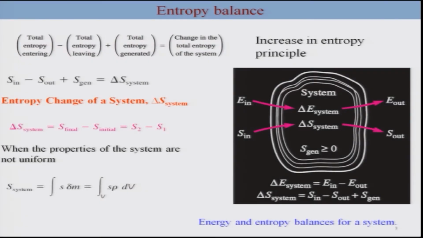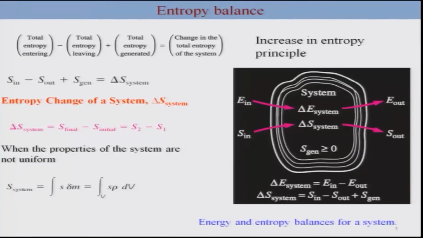Okay, welcome back. So in this particular lecture we are going to look at the entropy balance for various systems. As we know, delta S for an isolated system, that is the change in entropy for an isolated system, is greater than or equal to 0. For the case of a reversible process, of course, the change in entropy is going to be 0, but for other cases it is always increasing. Thus an isolated system is said to always increase in entropy, or in other words, for the universe, which we can consider to be an isolated system, the entropy keeps increasing all the time.